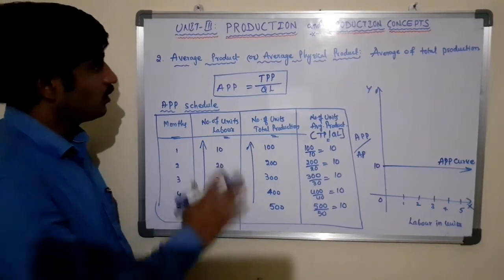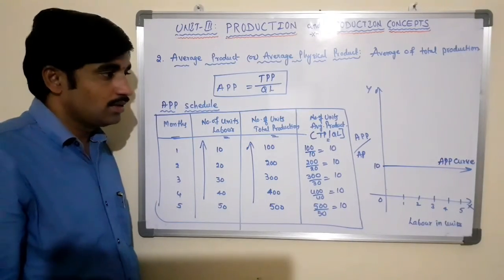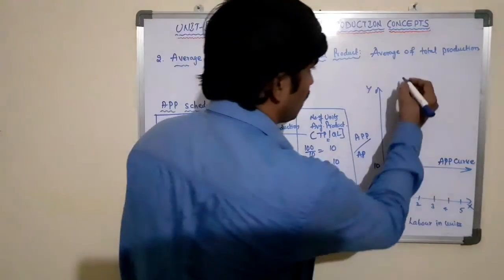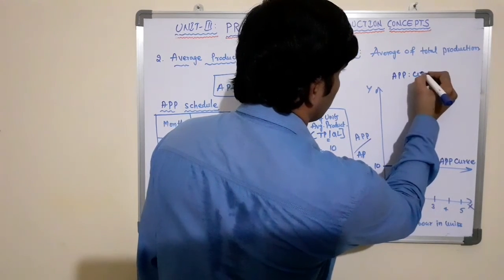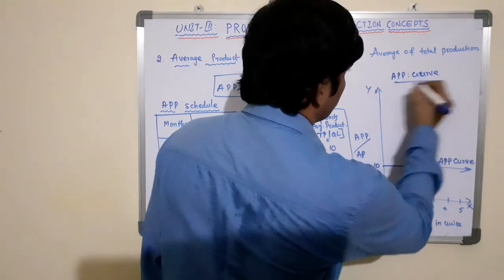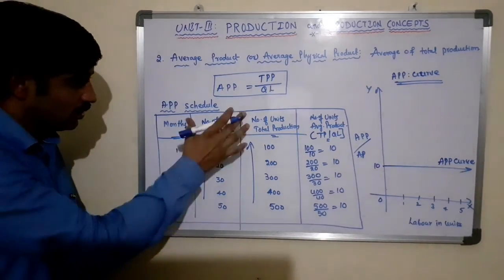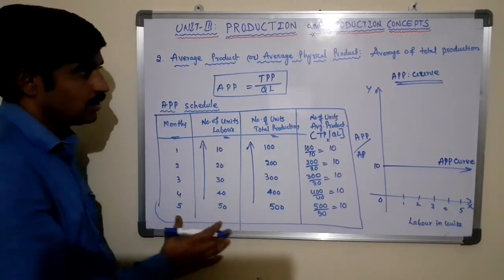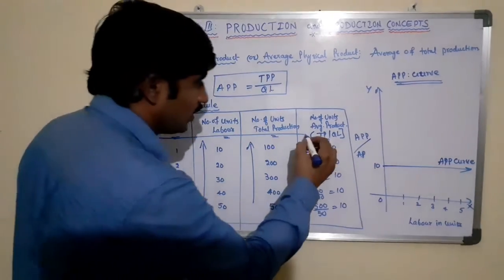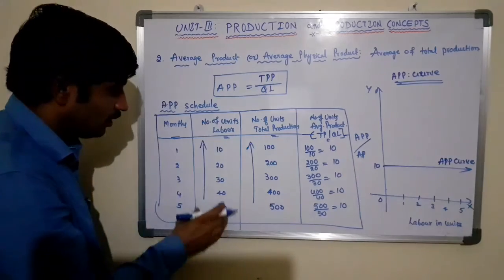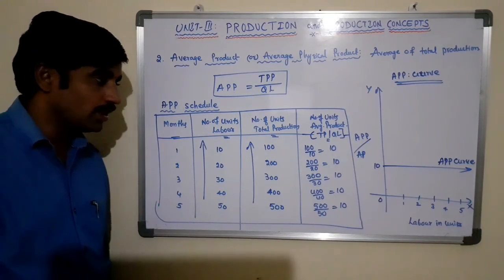This is about the average product or average physical product. The average physical product curve is explained by using the average physical product schedule. This is the average physical product schedule and this is the average physical product curve. For every increase in the labor or the input, the total production also increases proportionately.